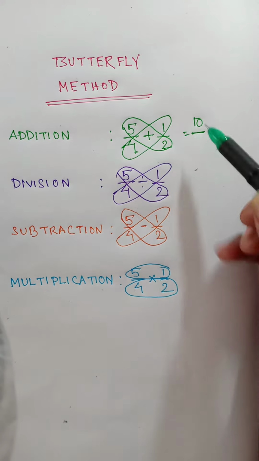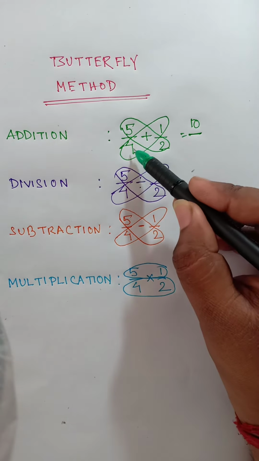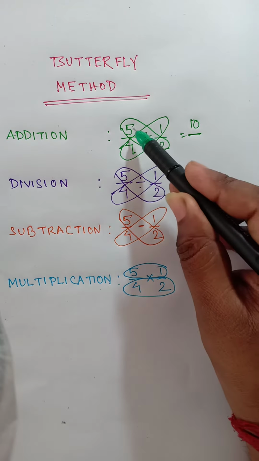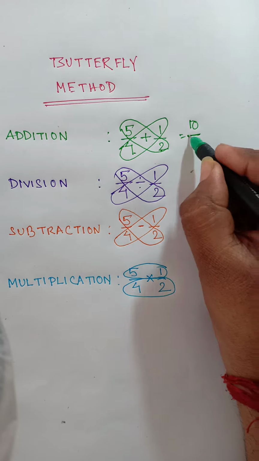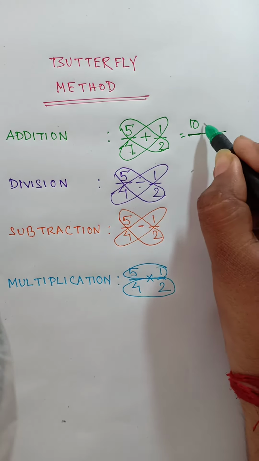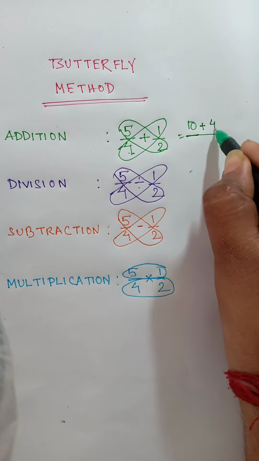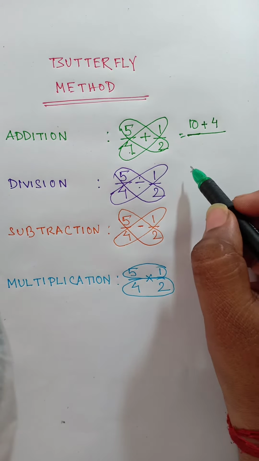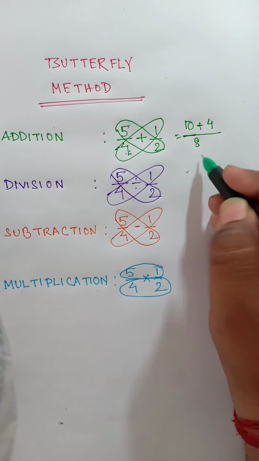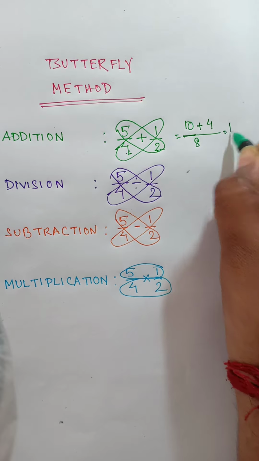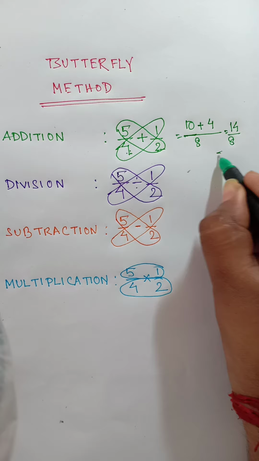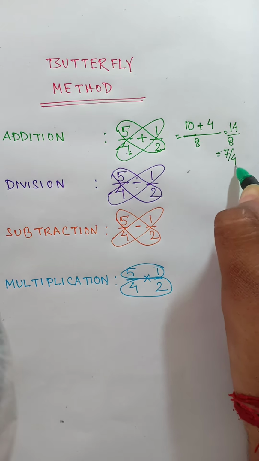At first, for addition of 5 by 4 with 1 by 2, first we multiply 5 with 2 to get 10 and then multiply 4 with 1 to get 4 and add them. And in the denominator we multiply 4 and 2 and write it. Therefore, our answer is 14 by 8 or 7 by 4.